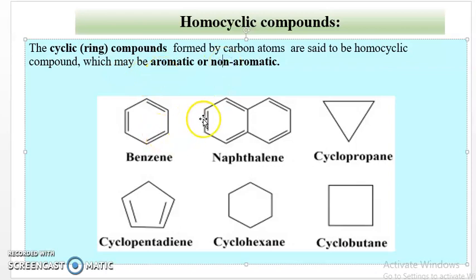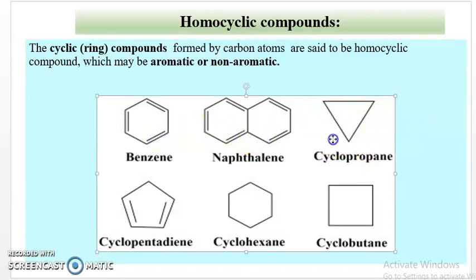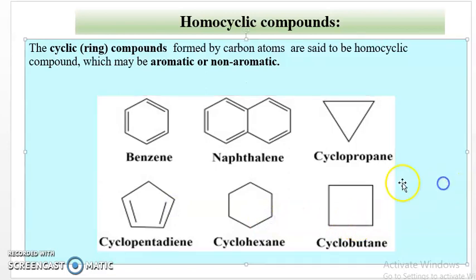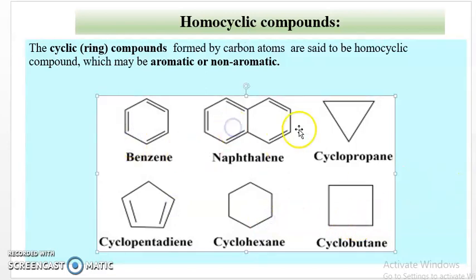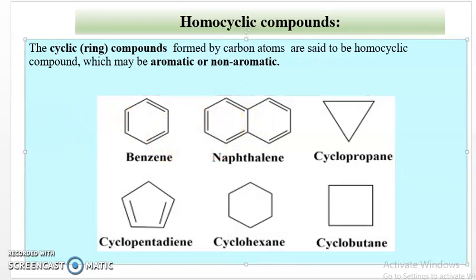Here are some examples of homocyclic compounds: benzene, naphthalene, cyclopropane, cyclopentadiene, cyclohexane, cyclobutane. Benzene and naphthalene are aromatic compounds. Cyclopropane, cyclopentadiene, cyclohexane, and cyclobutane are non-aromatic in nature. These compounds are cyclic compounds and they are formed by carbon atoms. Therefore, these compounds are called homocyclic compounds.